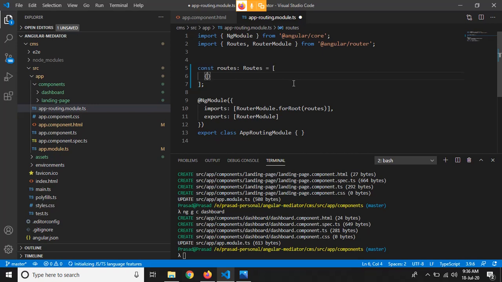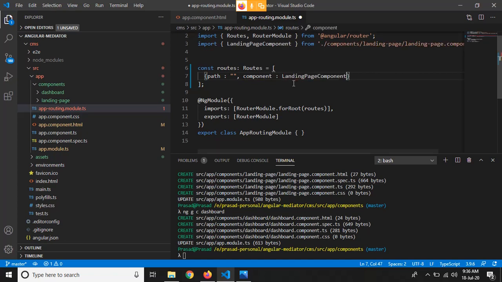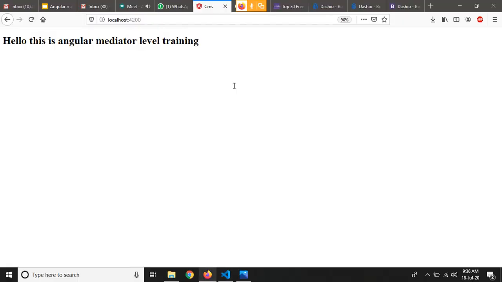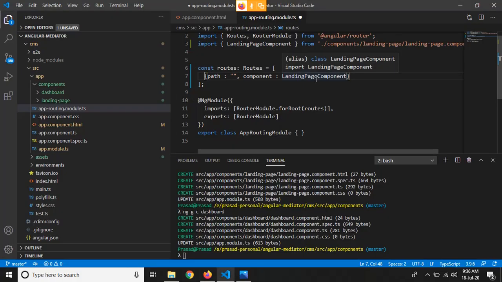For defining a route, the syntax is path, and for the empty path the component will be landing component, right? So this will auto import the landing component. What this means is when there is no path assigned, or when it is plain 4200, it will open the landing component, right?